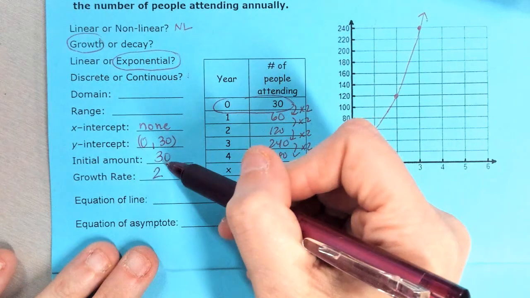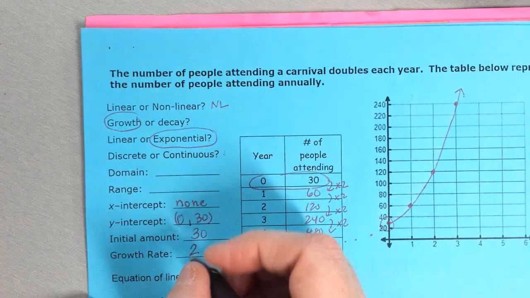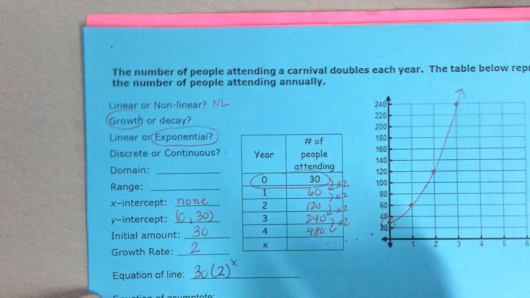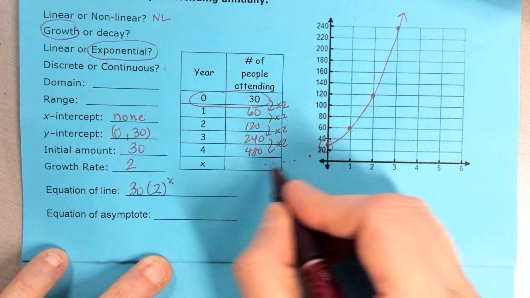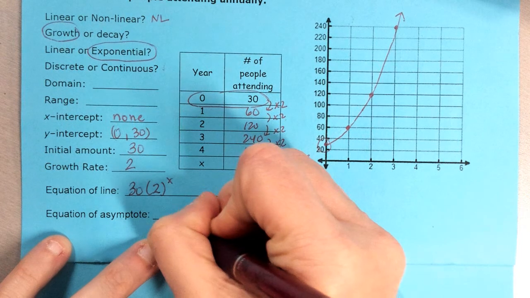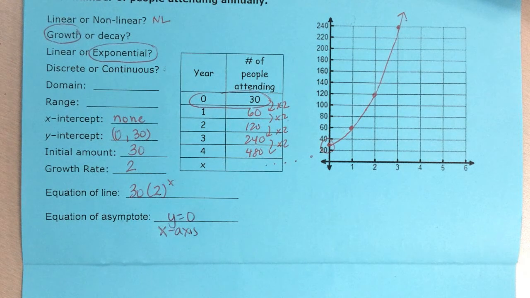So now that I know my start and my growth, remember my equation, it's start times change to the x. Well, that's 30 times 2 to the x power. Okay? What is it approaching but will never touch? Well, it's approaching the x-axis, which has an equation of y equals 0.